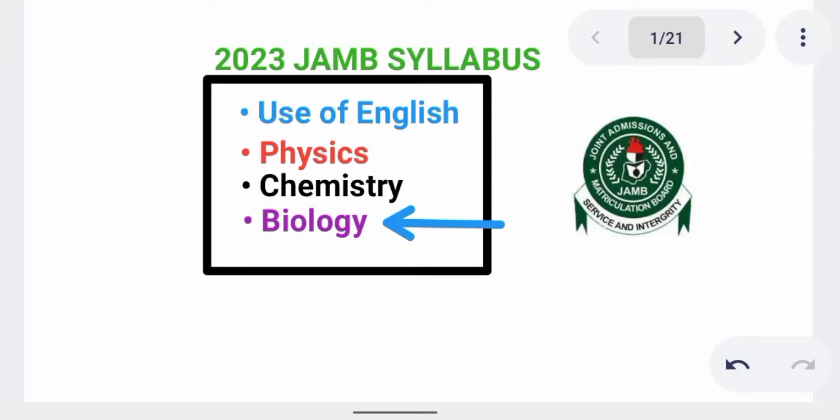The last subject on our list that we are going to treat in the syllabus today is biology.